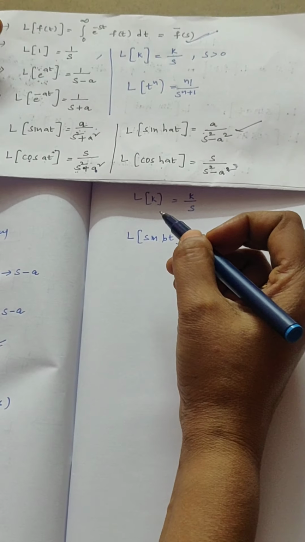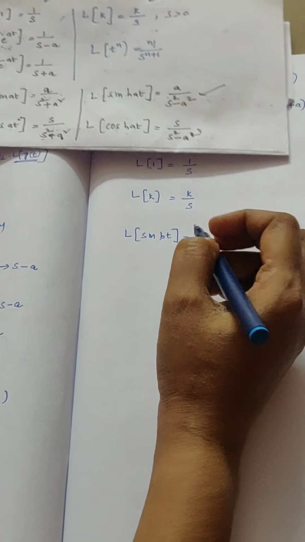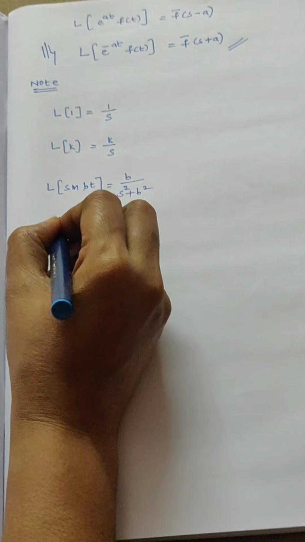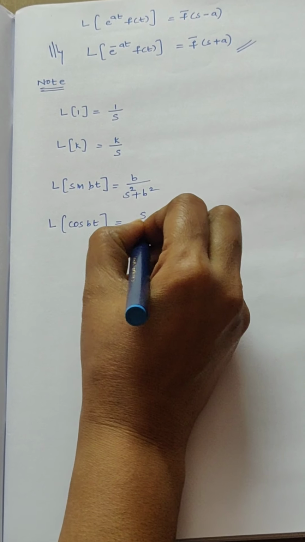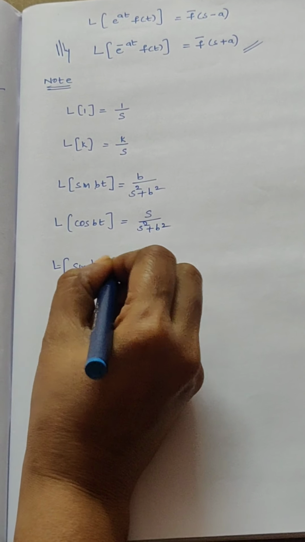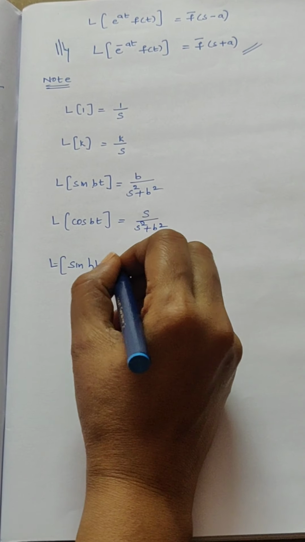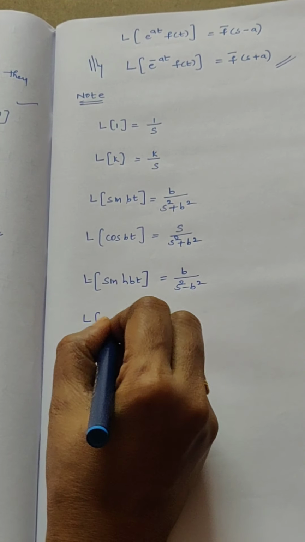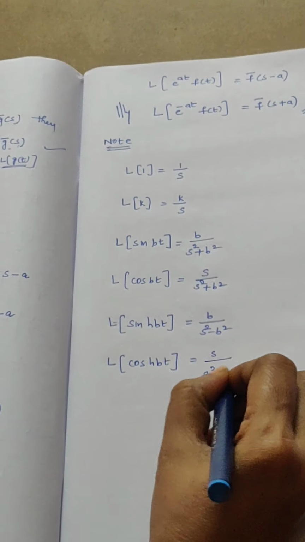So the Laplace transform of sin at is a by s square plus a square. For sin bt, the Laplace transform is b by s square plus b square. The Laplace transform of cos bt equals s by s square plus b square. The Laplace transform of sinh bt equals b by s square minus b square. Similarly, for cosh bt, the Laplace transform is s by s square minus b square.